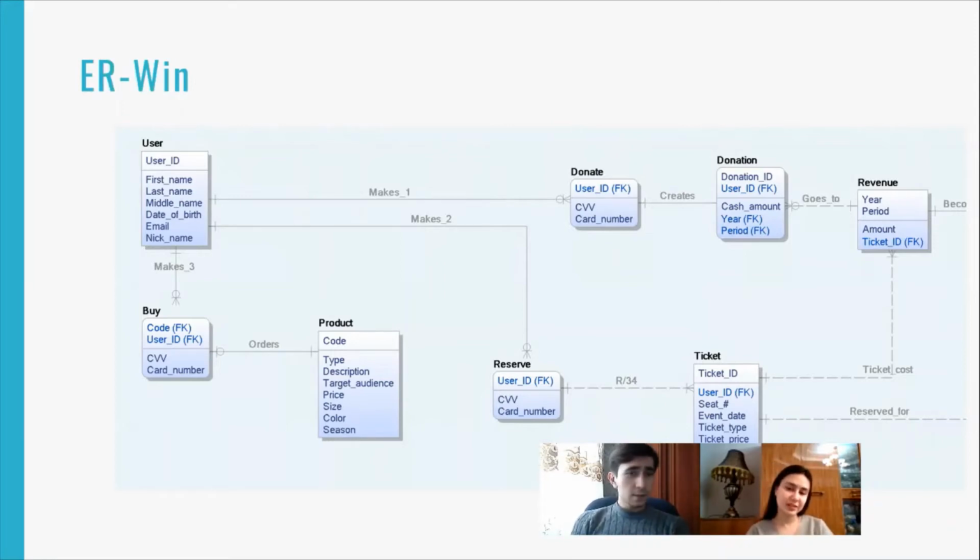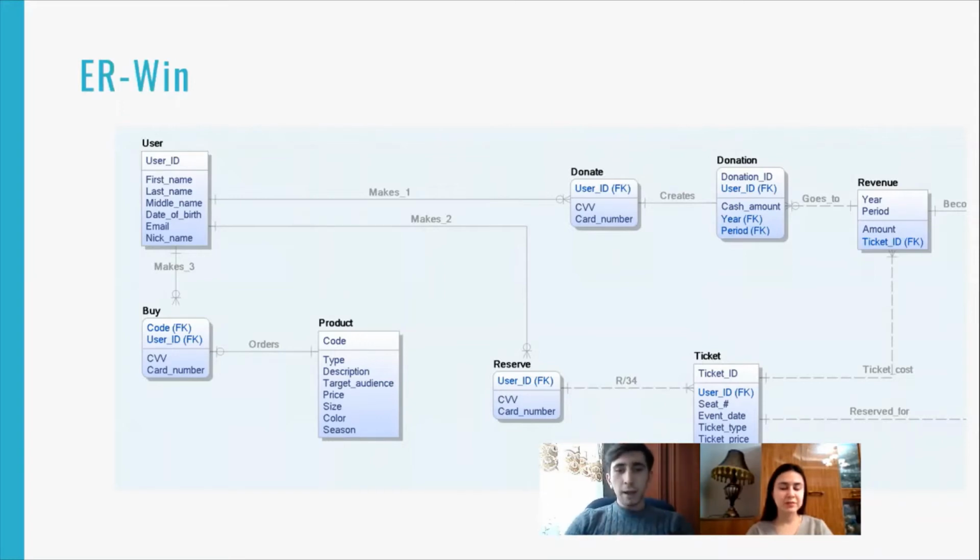Let's go back to the point. Here is an entity set called user, and it has a primary key, user ID. It's worth noting that the user ID, the primary key of user, appears in all other relationships and entity sets as a foreign key.